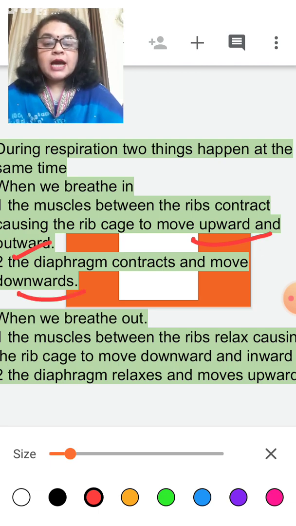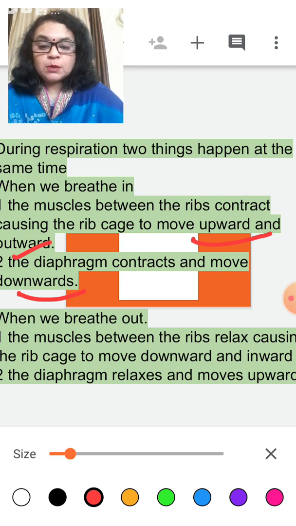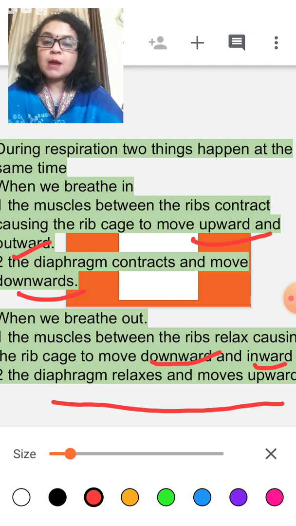Clear? And when we breathe out, when we exhale carbon dioxide, the muscles between the ribs relax, and the ribs move downward and inward, and at the same time the diaphragm relaxes and moves upward.